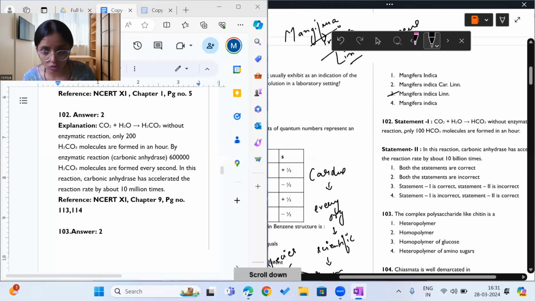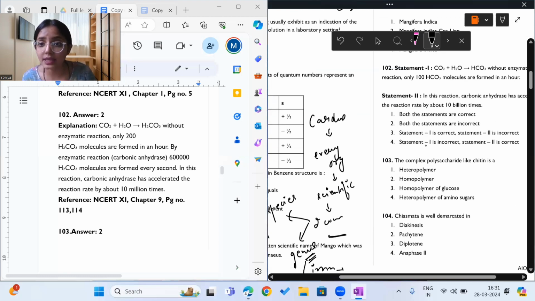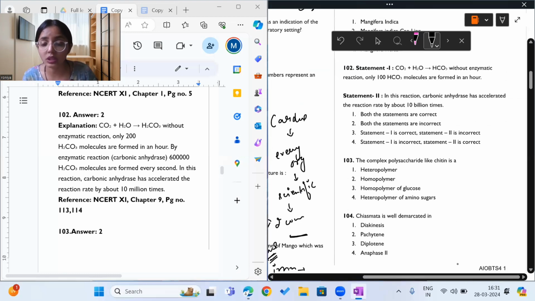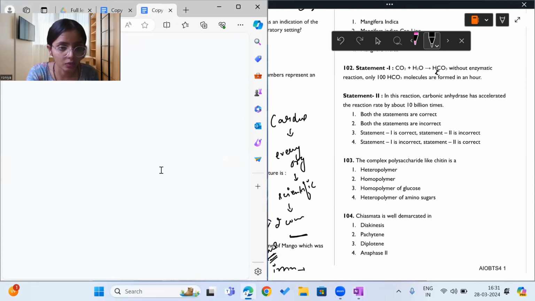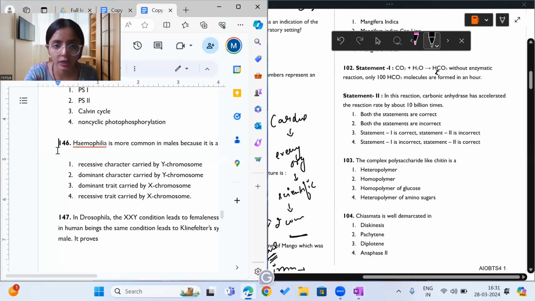Moving on to question 102, what does it say? It says carbon dioxide plus water combine to form bicarbonic acid. Here in this question, this is my PDF, the 2 is missing, but in your PDF it won't be missing, so don't worry.